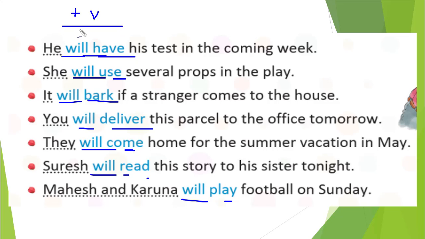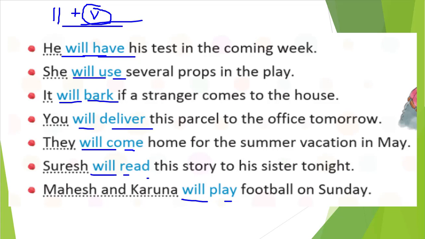With the help of that only, we will create our simple future tense. So he, she, it, you, they, Suresh, Mahesh and Karuna, with all that we will use will only. After that we will write the base form of the verb. This is the only important thing. Shall, will. Here we will write shall and will, and after that we will write the base form of the verb. That is the main thing in a simple future tense.